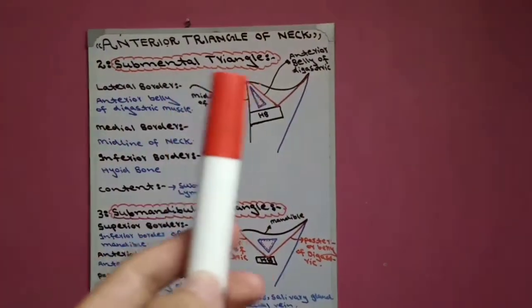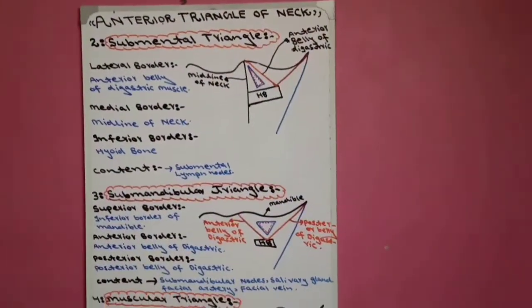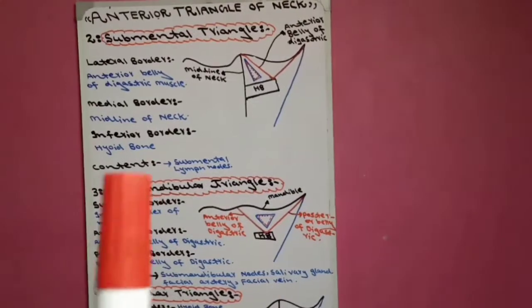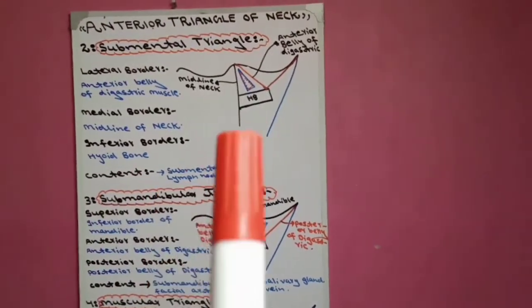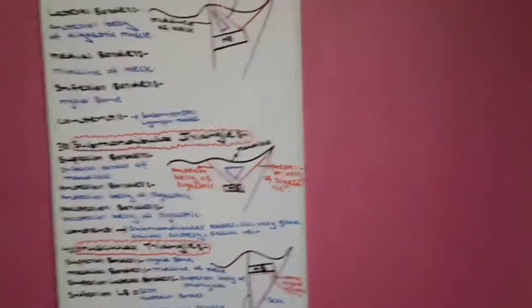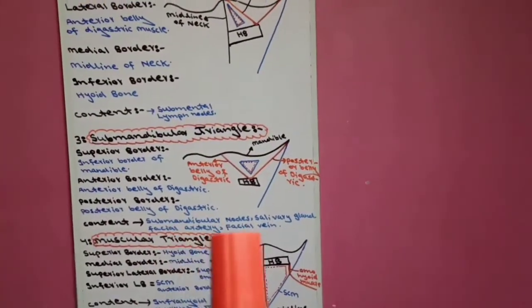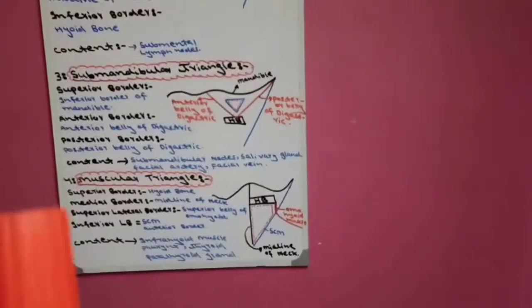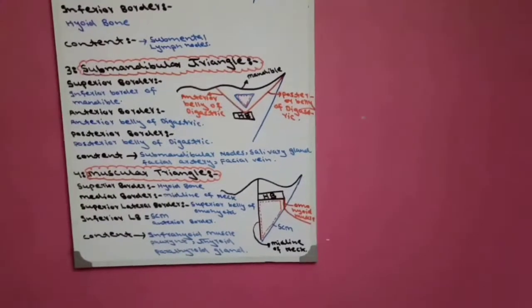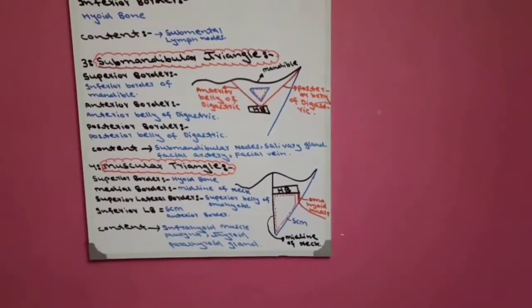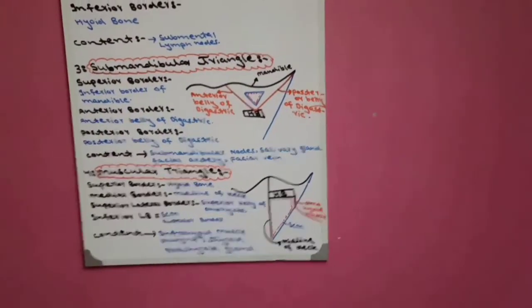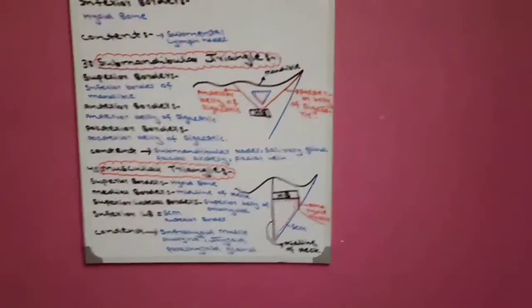Second triangle is submental triangle. Why called submental triangle? Because the submental lymph nodes are present in submental triangle. The third is submandibular triangle. Why called submandibular triangle? Because submandibular lymph nodes and salivary gland are present in submandibular triangle. The fourth is muscular triangle. Why called muscular triangle? Because infrahyoid muscles are present in muscular triangle.